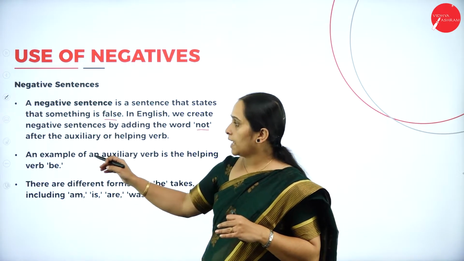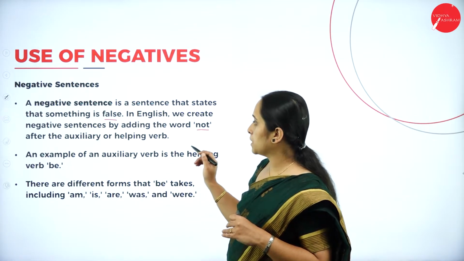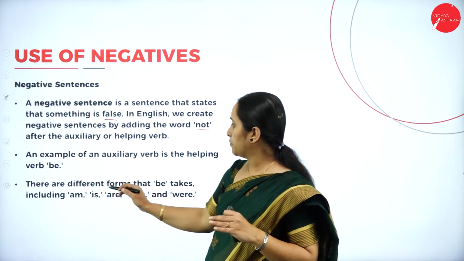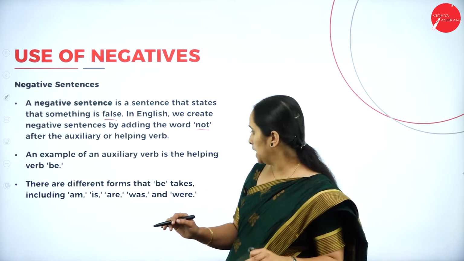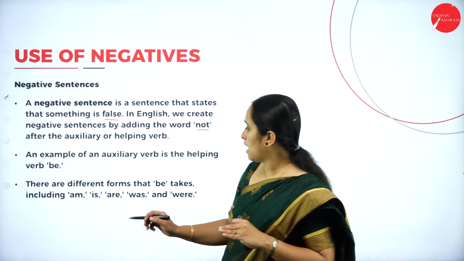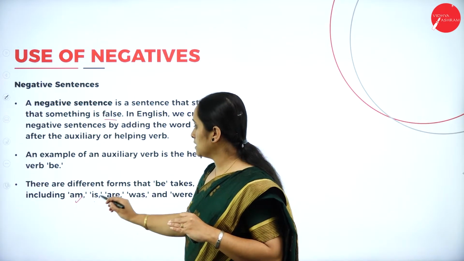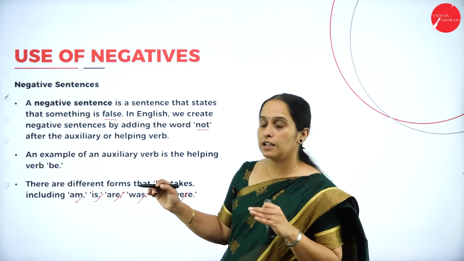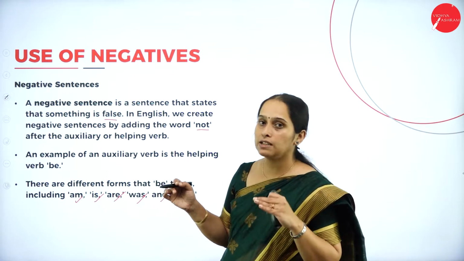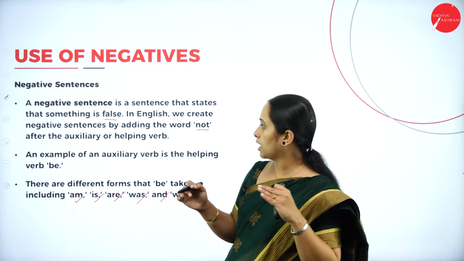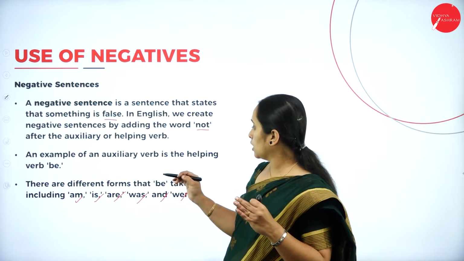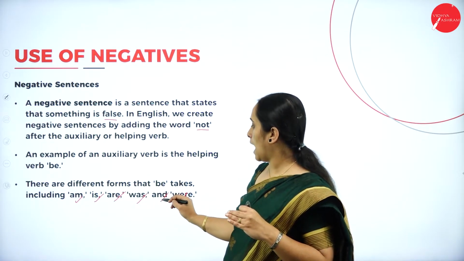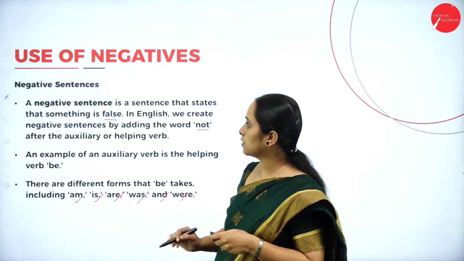Okay. So an example of an auxiliary verb is the helping verb be. Next, there are different forms that be takes, including am, is, are, was, and were. Be is the auxiliary or helping verb. So helping verbs like am, is, are, was, and were are used here.